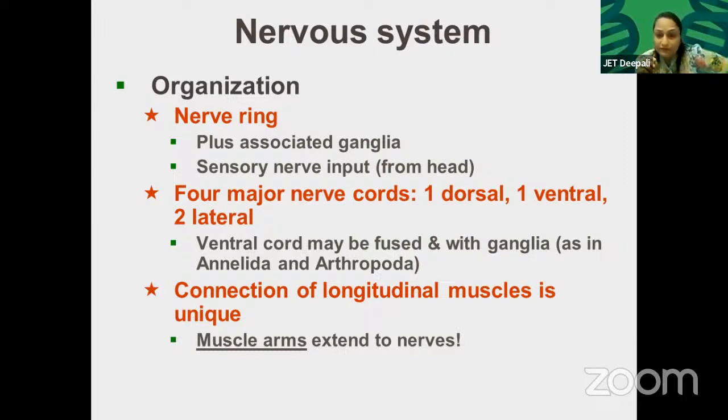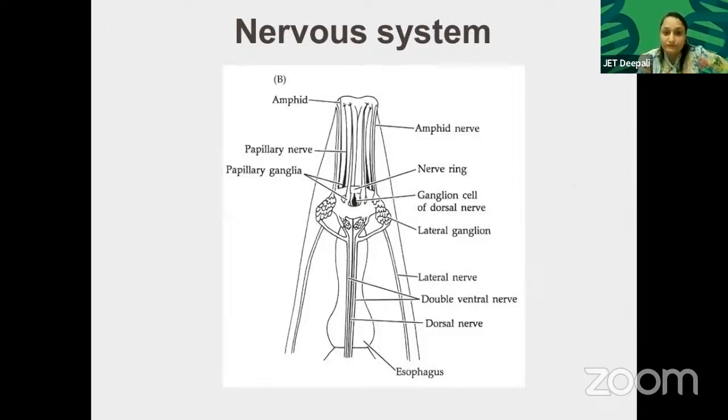The ventral cord may be fused with ganglia, as in Annelida and Arthropoda. The connection of longitudinal muscles is unique. Longitudinal muscles are a unique feature of this phylum. Muscle arms extend to nerves. This is the amphid, see here. Sensory ganglia, amphid nerve, esophagus, dorsal nerve, lateral ganglion are there. This is the dorsal ganglion, this is the ventral ganglion.